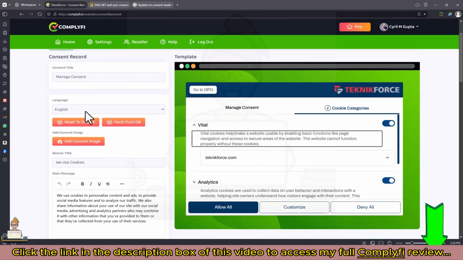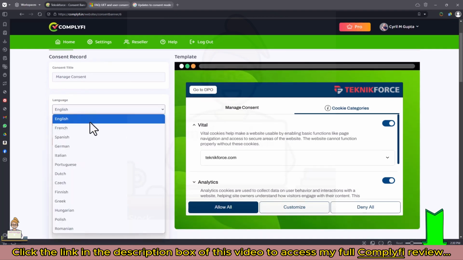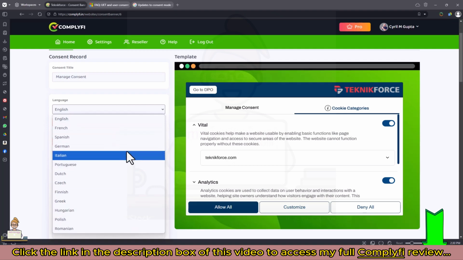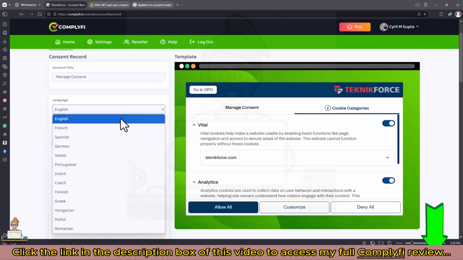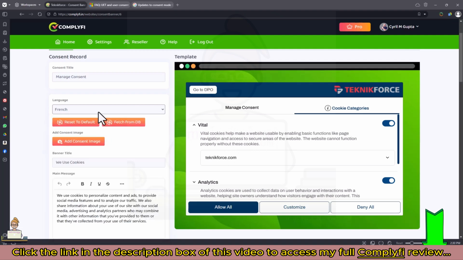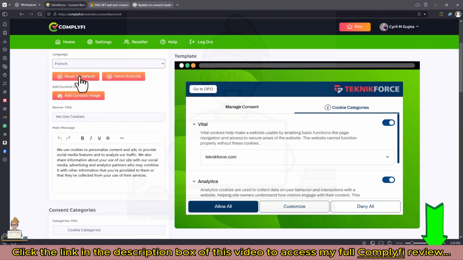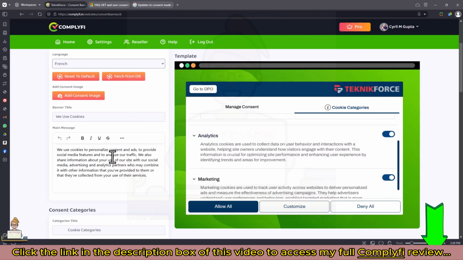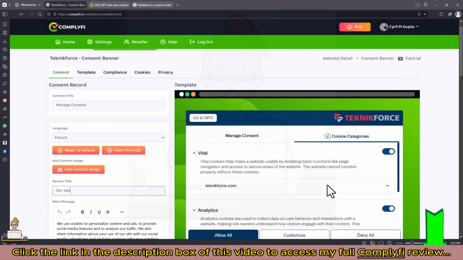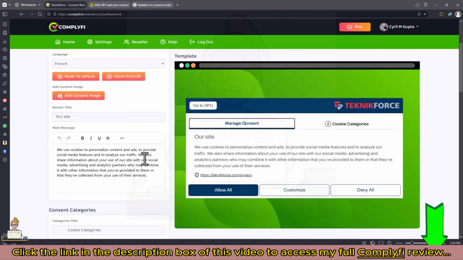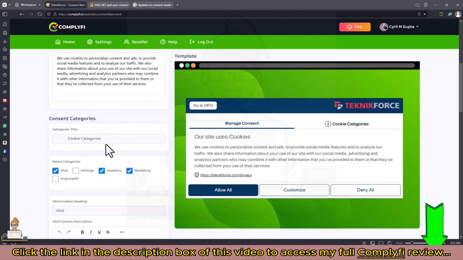On the sidebar, you can also select the language. So we support English and of course all the prominent languages from Europe, where the consent laws and the GDPR is really big. You can make your consent pop up appear in any language, and we have defaults, so you can choose to go with our defaults, which are suitable for most purposes, but of course you can customize them any way you want, just the way I showed you. So you have everything over here. For example, if you want to change the message to our site uses cookies, or absolutely anything you want, you do it here or do it on the sidebar, it's up to you.